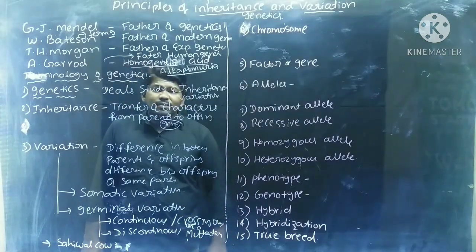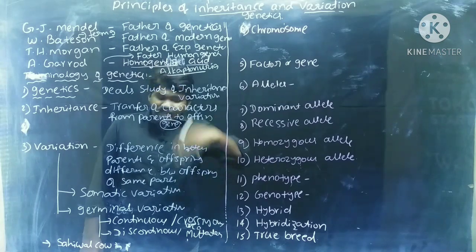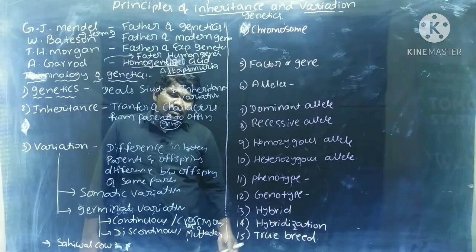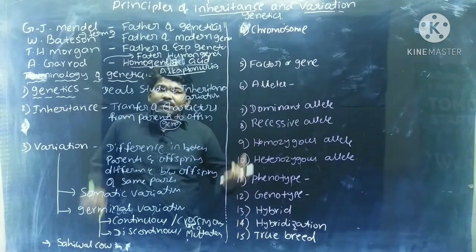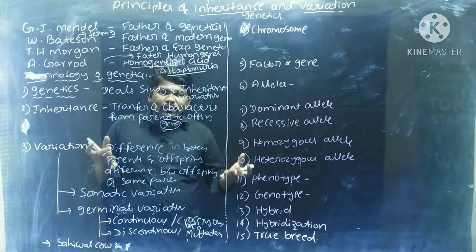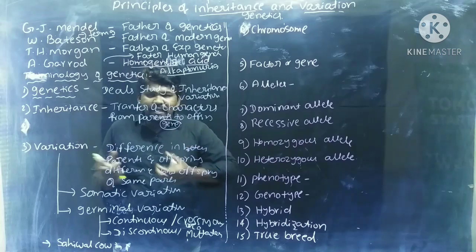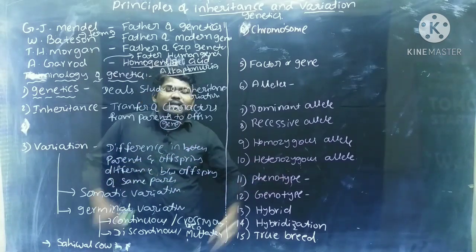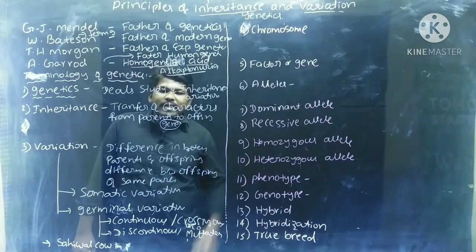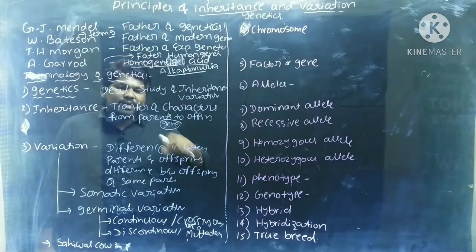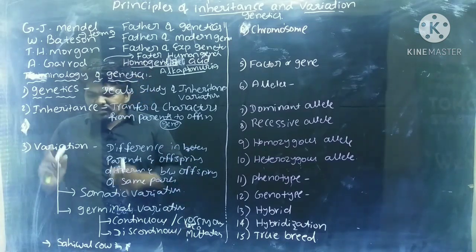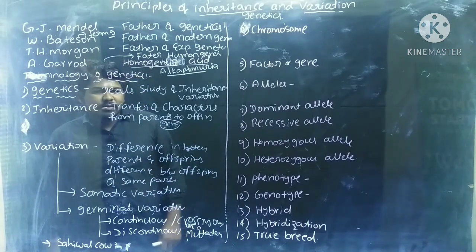Based on this we can understand that our ancestors also knew about variation. How did they know? A little bit they knew. They knew that if they crossed better variety animals, then there is a better variation which has better characters, and they knew that we can get it in the offsprings. That is about the variation.